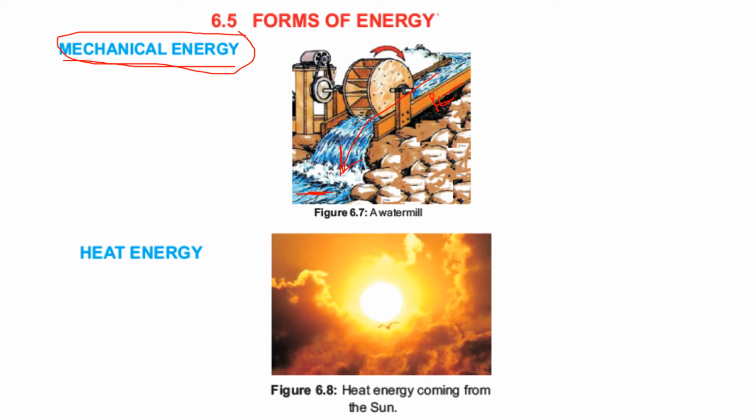So there are a lot of examples related to mechanical energy, such as water running down in a stream, and wind, because when air is moving there is wind, so it has motion. So we can say that it is also an example of mechanical energy. Then a moving car, a lifted hammer, a stretched bow that we have discussed in potential energy.